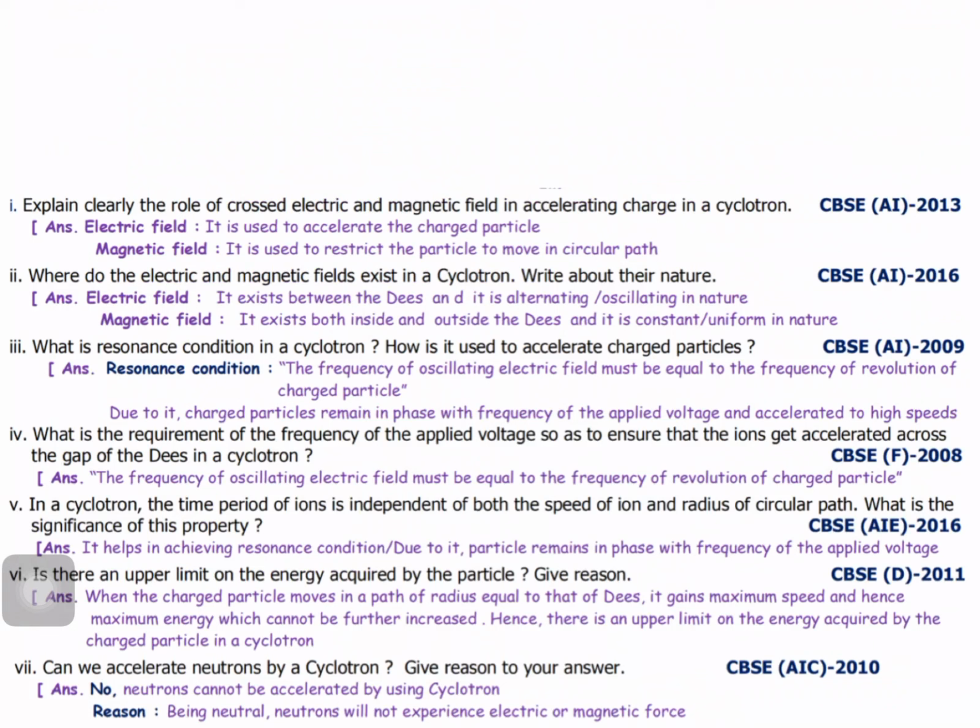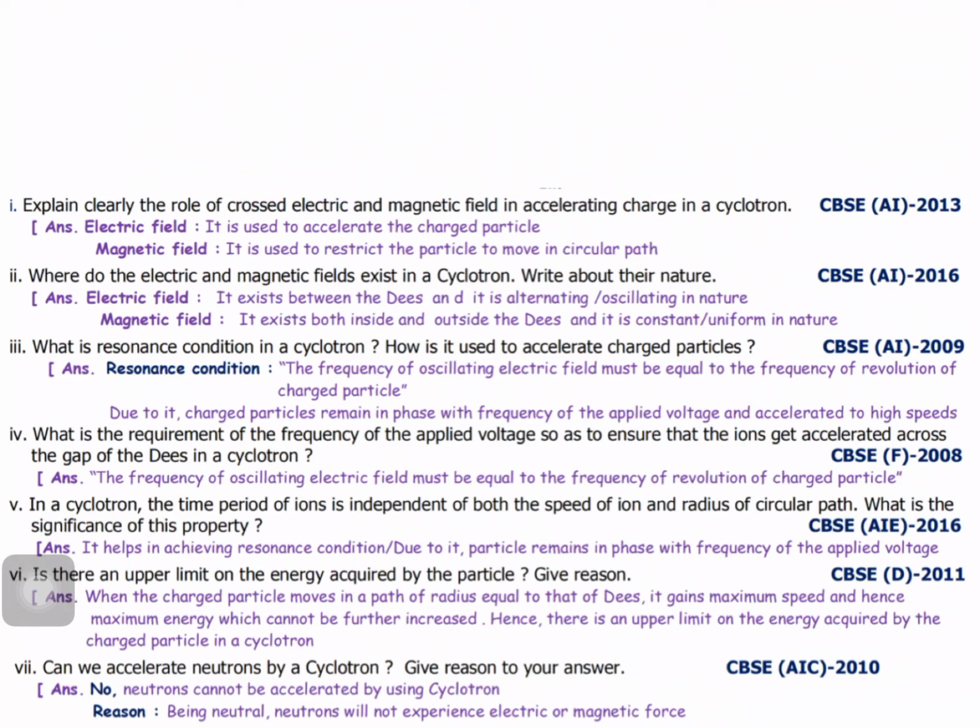Where do the electric and magnetic fields exist in cyclotron? Write about their nature. I have told already, the electric field exists between the D's, and it is alternating in nature. But the magnetic field exists both inside and outside the D's, and it is constant, that means uniform in nature. Okay, next question.